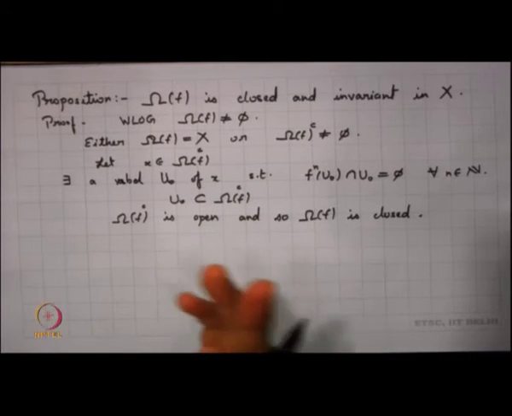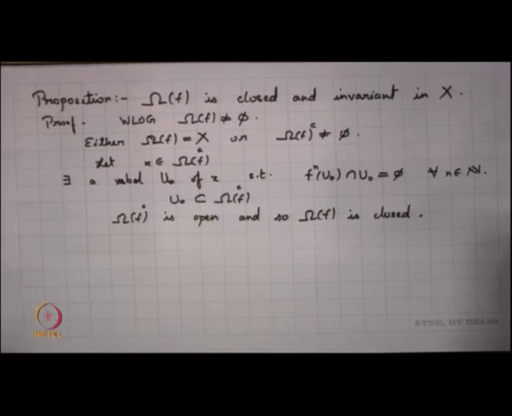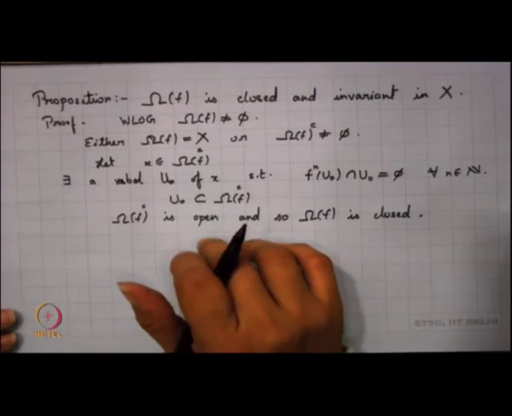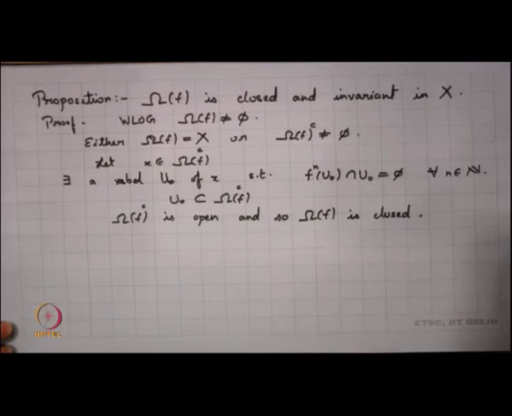This is the typical way of showing that a set is closed. So, we know that the set of wandering points happens to be open, and so the set of non-wandering points is a closed set. Now, we want to show that it is invariant.